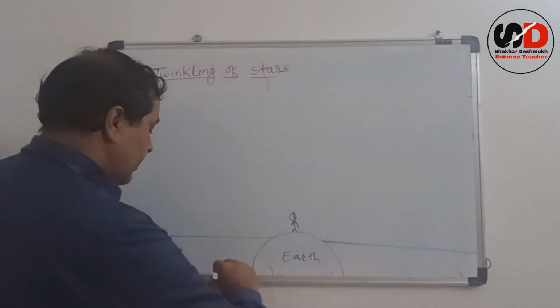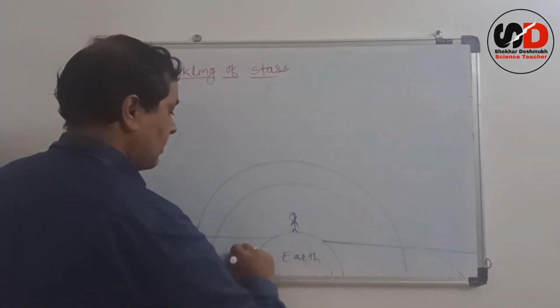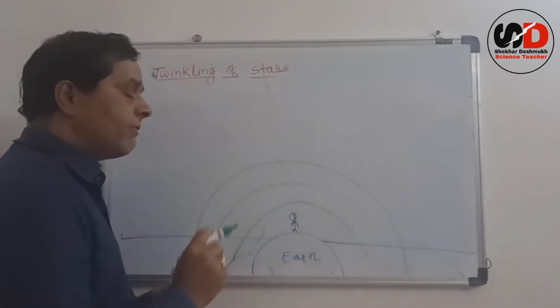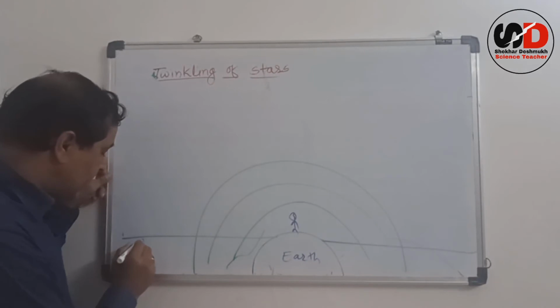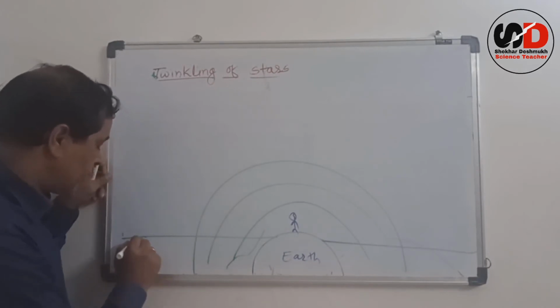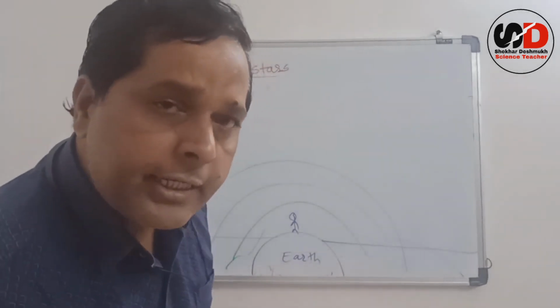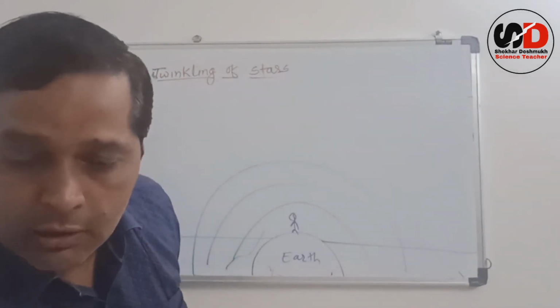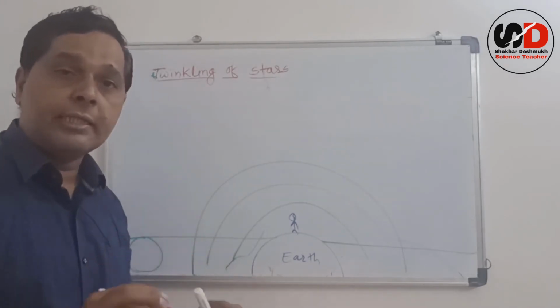But what happened due to the atmosphere? Suppose this is the atmosphere, the air which is present around us. If the sun is present here, now it is below the horizon. That means there is no sunrise still.